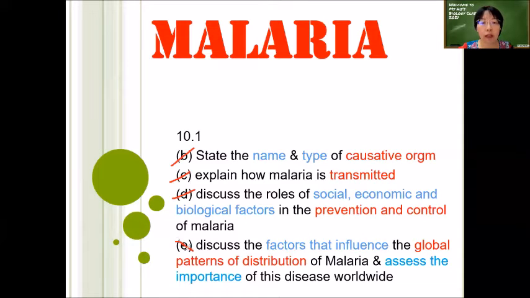And actually, this one is no longer in your syllabus. Discuss the factors that influence global patterns of distribution of malaria and assess the importance of this disease worldwide.